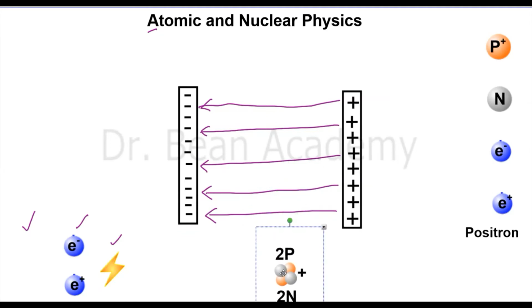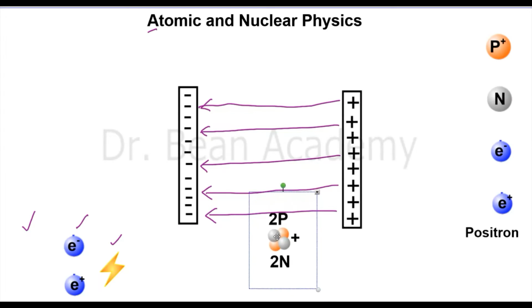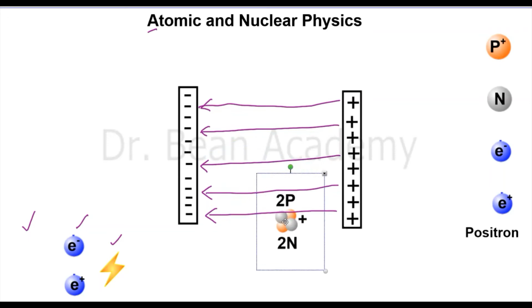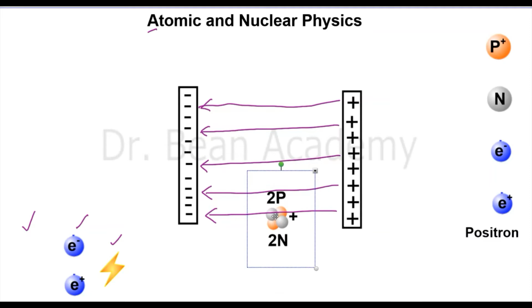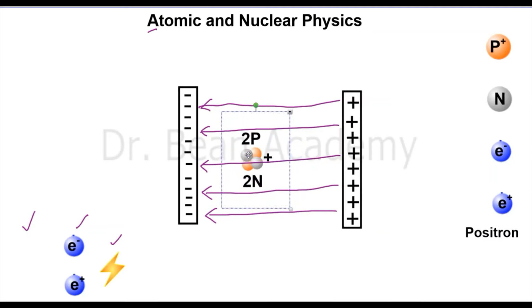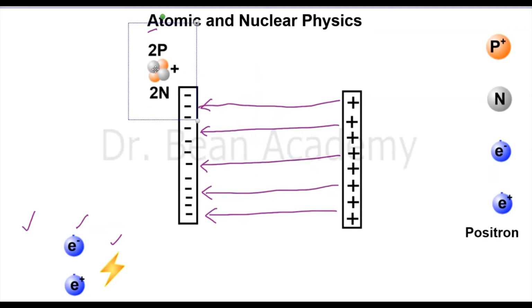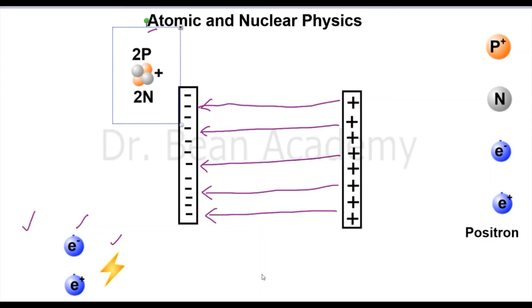It will go between the plates, and as soon as it enters, it will start feeling a push from the positive charges and a pull from the negative charges towards the left. So instead of going straight, it will go towards the left, left, left, like this. You can imagine that, right?